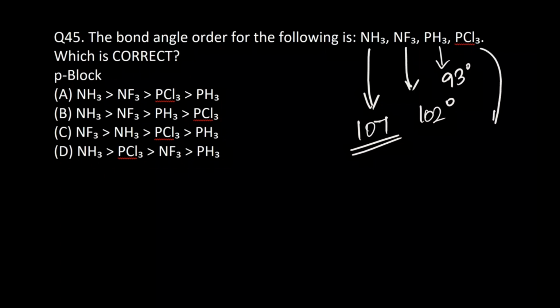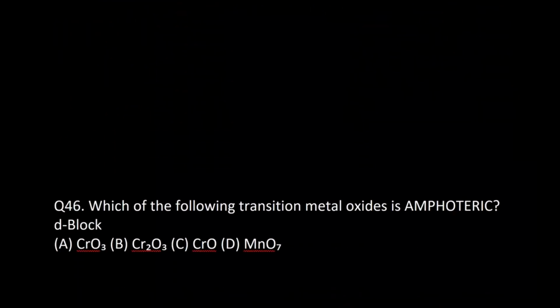deviation. Then I have PCl3. PCl3 is around 100, because I have chlorine as an electronegative atom and phosphorus is bigger, so which will give you this value. So you know the answer then. Ammonia, that is more, then comes NF3, then PCl3, then phosphine.